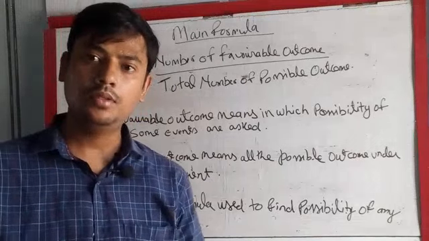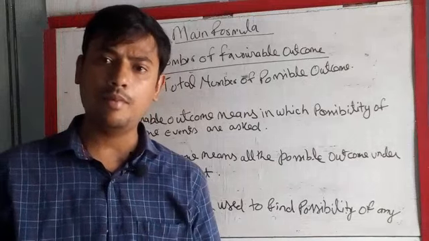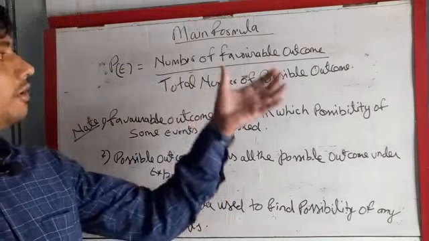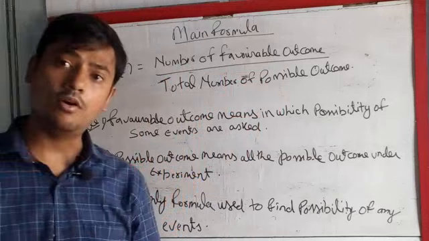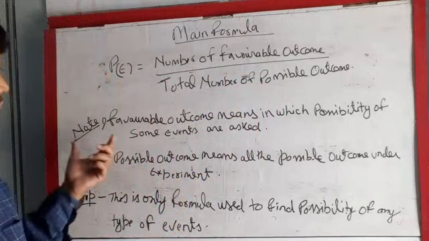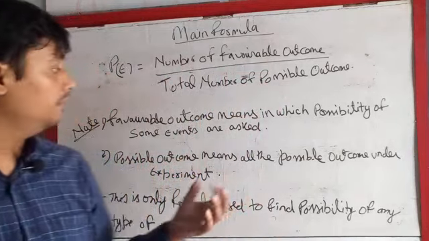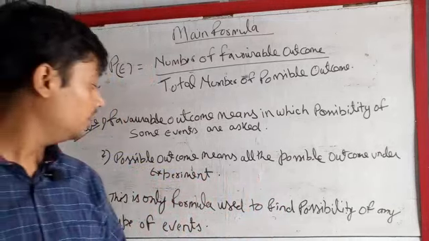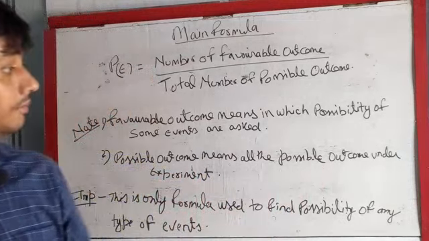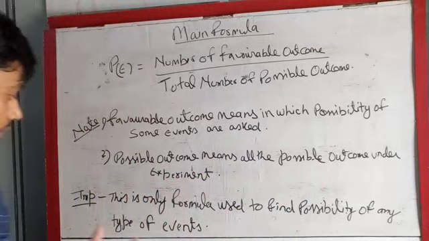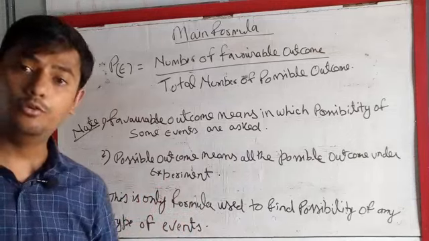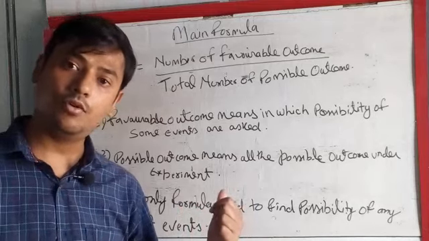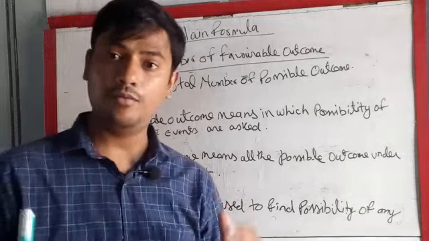Now switch to the main formula for finding probability. P(E), probability of event, is equal to number of favorable outcomes upon total number of possible outcomes. Note, favorable outcomes means those in which the possibility of some events is asked. Possible outcomes means all the possible outcomes under the experiment. Very important, this is the only formula used to find probability of any type of event, and only this formula can solve 100 of questions.